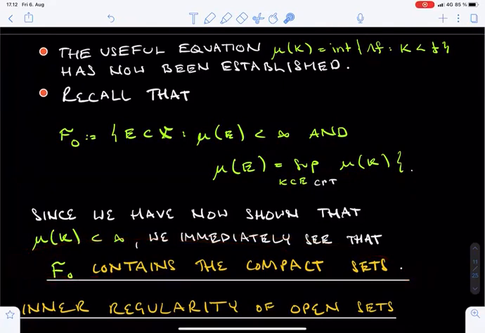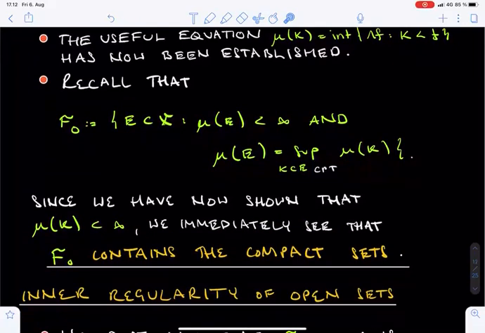The key remaining points of the proof will be the inner regularity of the measure mu, the proof that mu is really a measure on the sigma algebra F, and then perhaps the most interesting point of all, namely that mu actually represents the given functional lambda.